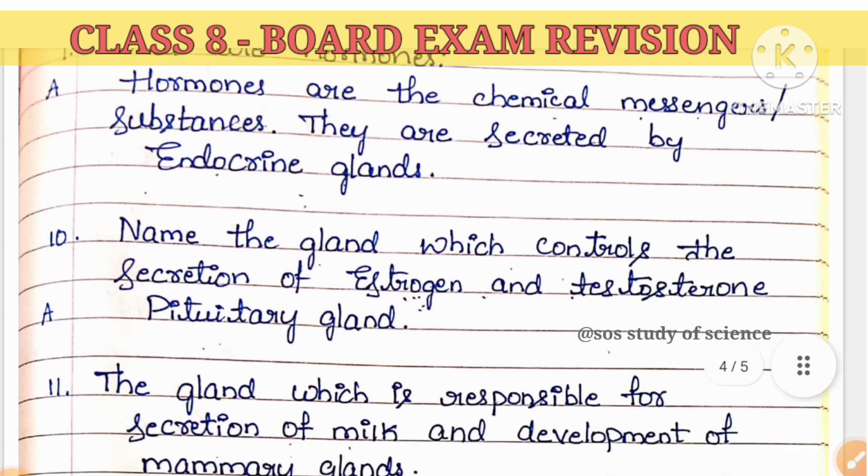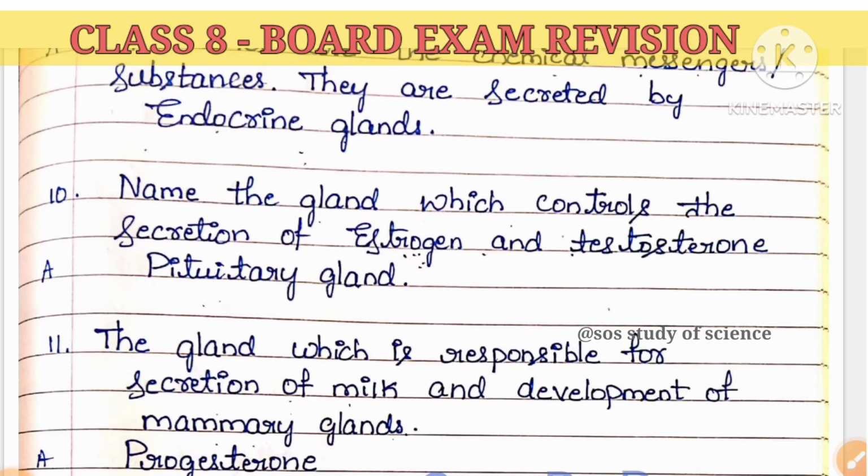Next, name the gland which controls the secretion of estrogen and testosterone. In girls, estrogen is secreted in the ovary. In boys, testosterone is secreted from the testes. But how much hormone has to be secreted is decided by a gland called the pituitary gland. This pituitary gland is present in the brain. It is called the master gland. It controls all the secretions of the other glands.